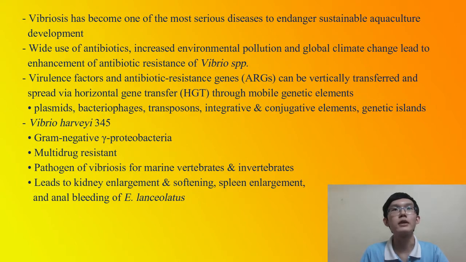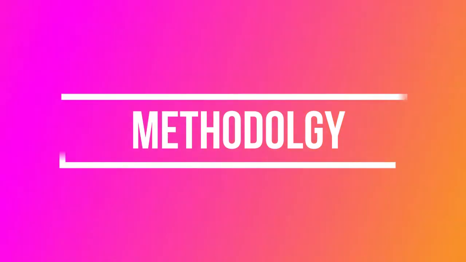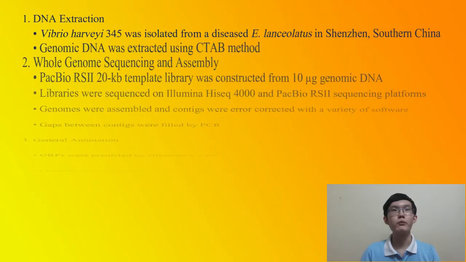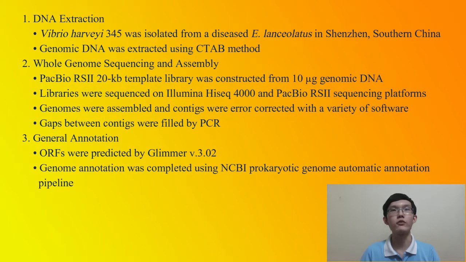It causes kidney enlargement and softening, spleen enlargement, and anal bleeding of E. lanceolatus. DNA extraction. Vibrio harveyi 345 was isolated from a diseased E. lanceolatus in Shenzhen, southern China. Genomic DNA was extracted using CTAB method. Whole genome sequencing and assembly. PacBio RS2 20 kilobase template library was constructed from 10 microgram genomic DNA.